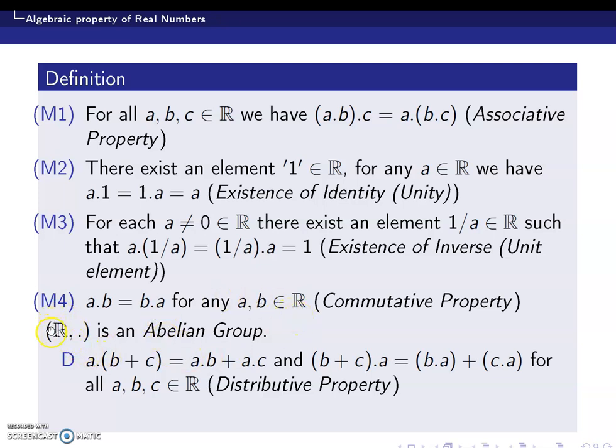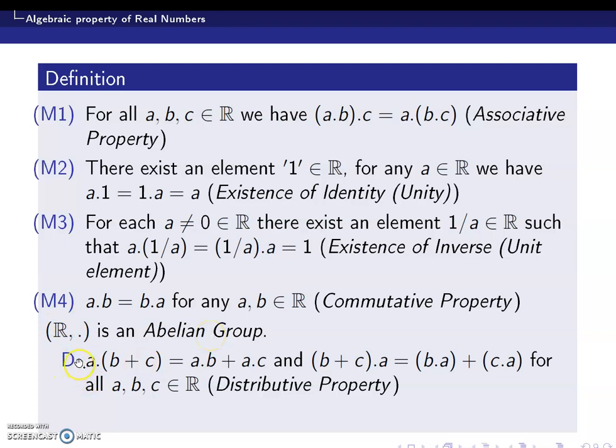Please note that the set of all real numbers along with dot does not form an abelian group, since 0 does not have a multiplicative inverse, or 0 is not a unit element. The set of all non-zero real numbers along with the operation multiplication always forms an abelian group.